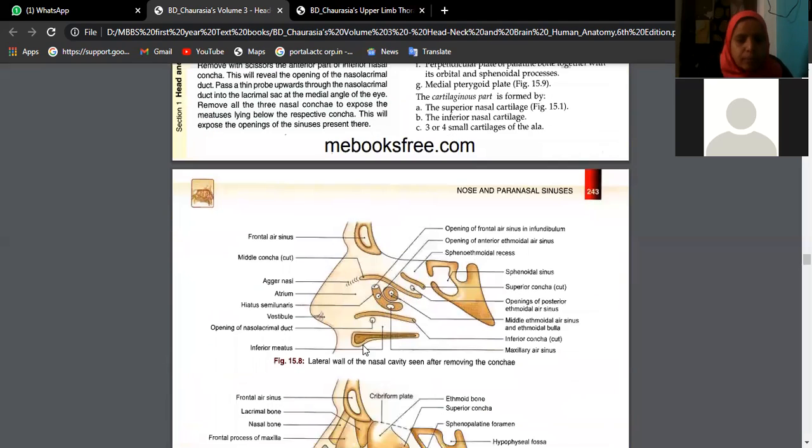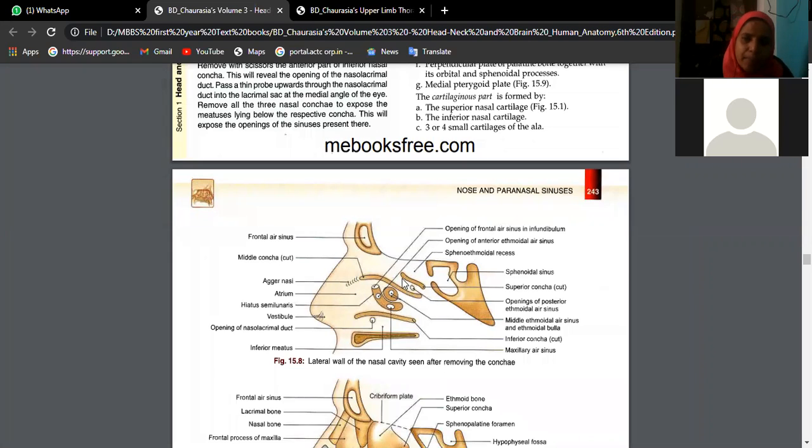Now the air inside all these paranasal air sinuses is communicating with the exterior. That means it has an opening in the lateral wall of the nose. For example, this is the sphenoidal air sinus, and the sphenoidal air sinus is opening immediately in the highest or the supreme concha. Here in this area you call it the sphenoethmoidal recess.